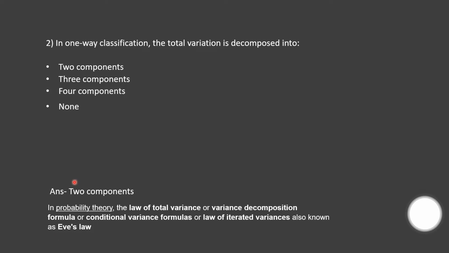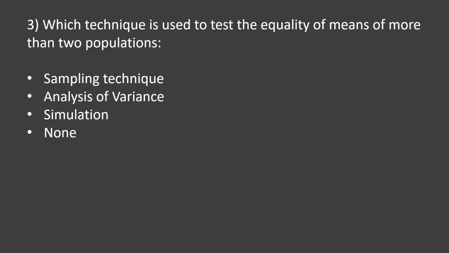So if we talk about probability theory, the law of total variance, or the variance decomposition formula, or conditional variance formulas, or law of iterated variances, also known as Eve's law. So in one-way classification, total variation is decomposed into two components.